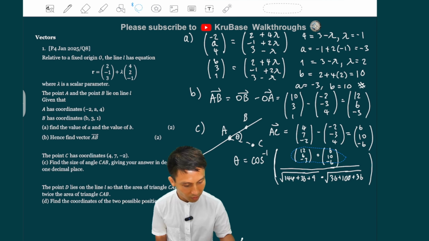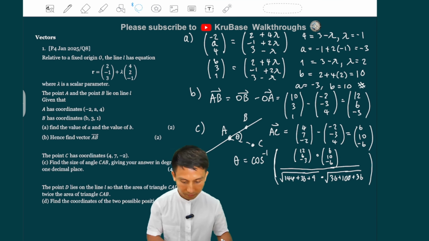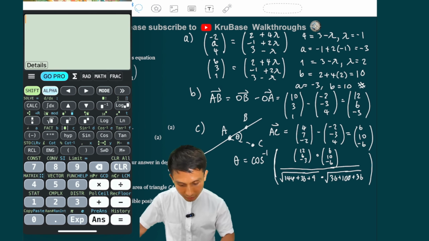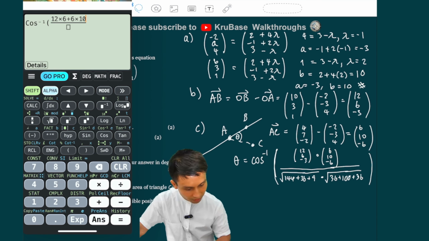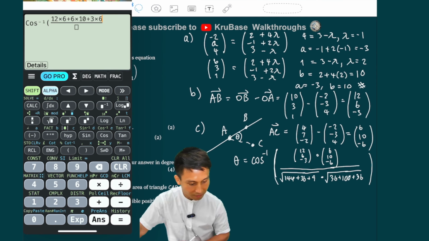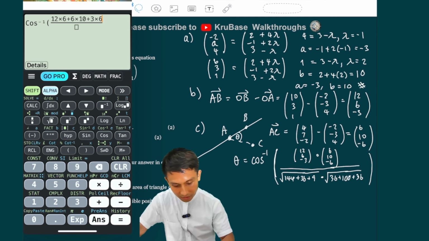So I'm just going to do everything in one go here. I want degrees, so I'm going to change the mode first. Be careful. So arc cos fraction. The top one is 12 times 6 plus 6 times 10. That's the dot product there, plus minus 3 times minus 6, that's just 3 times 6 because the minus disappears.